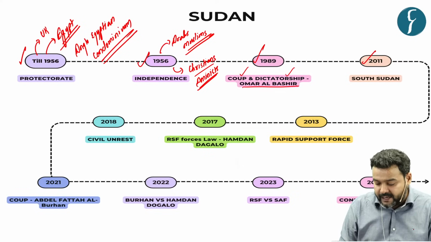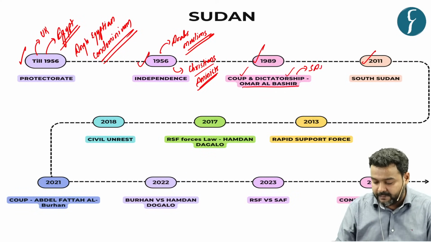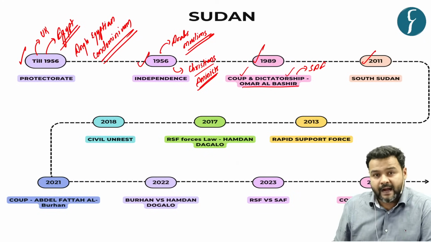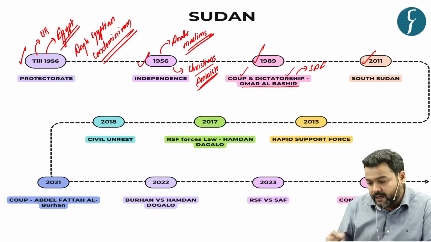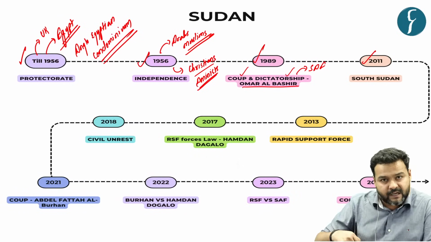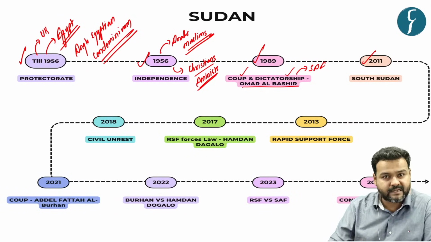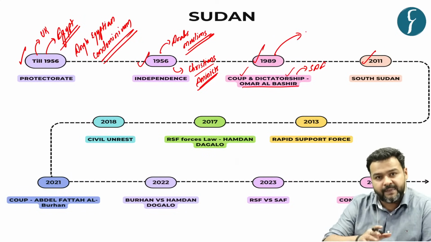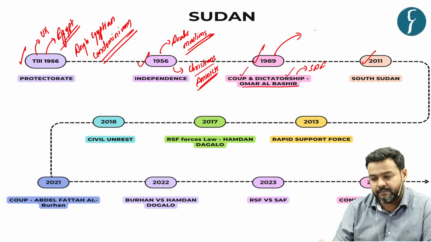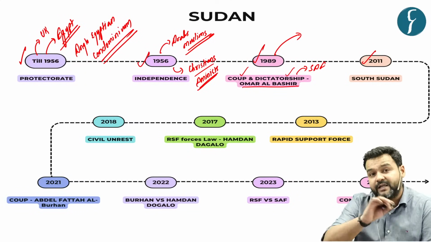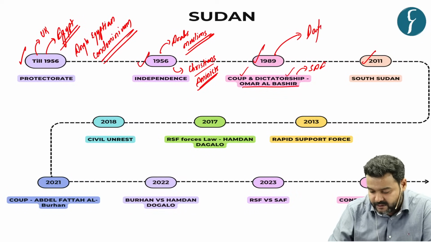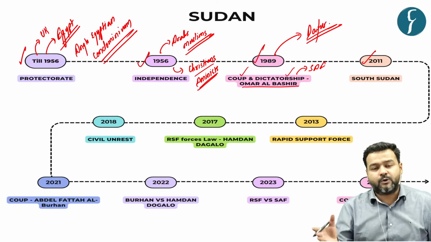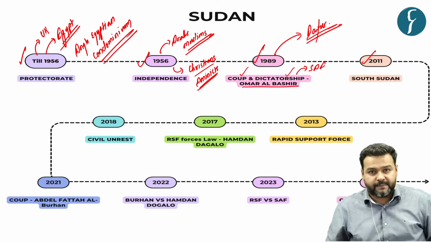He was a military general of the Sudanese armed forces. So he toppled the government by orchestrating a coup and came to power. There was a rebellion in South Sudan during his tenure. Simultaneously, a civil war was going on between two ethnic communities in the Darfur region of Sudan.